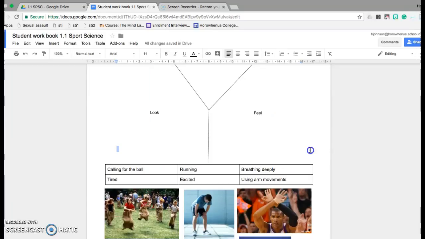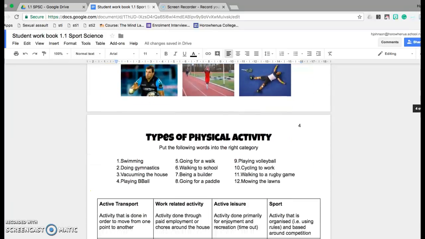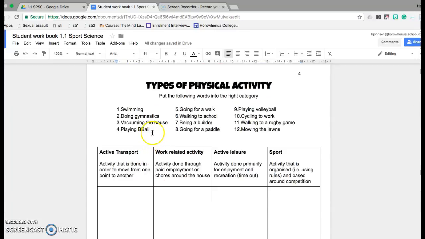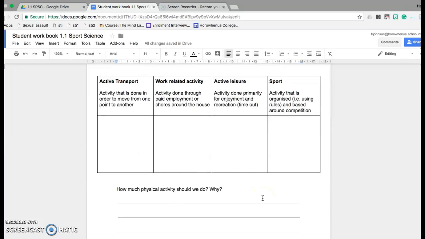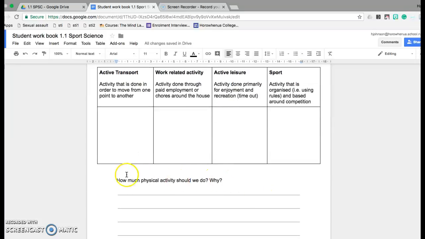You can use some of these words to help you, but I'd like you to come up with your own as well. These need to go into the different categories. You can decide. This you need to research online.